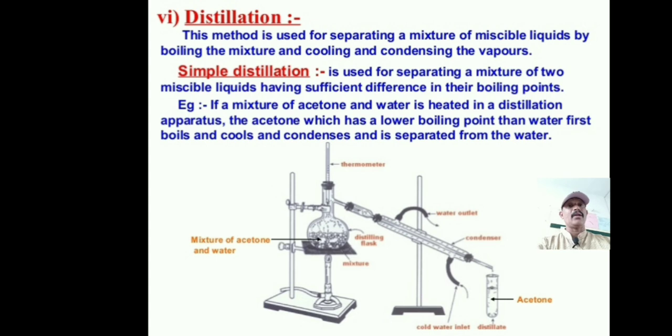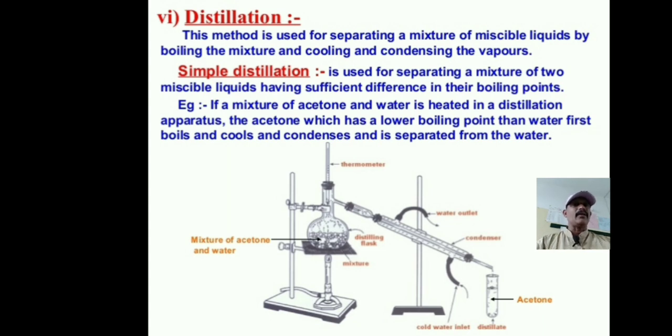When we cool or condense the vapor, we get distilled water. This distilled water is also known as pure water. So this is a very important method of separating the components of a mixture.